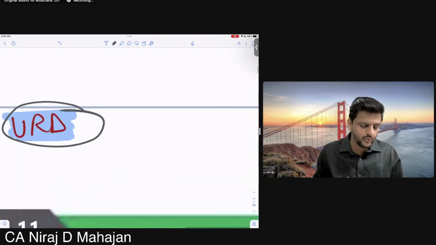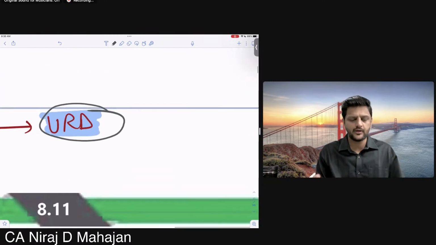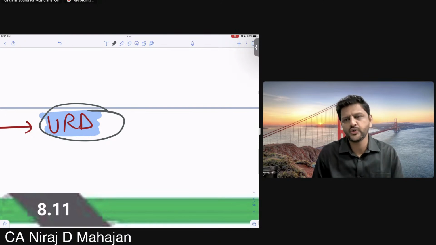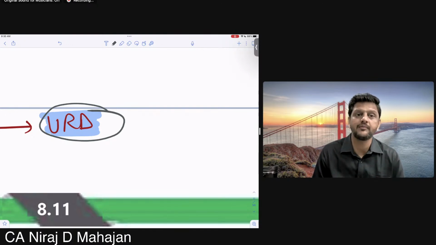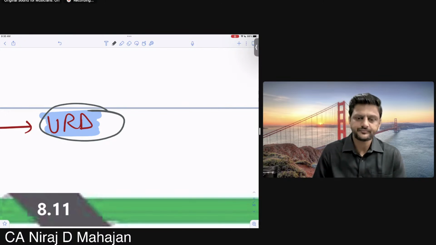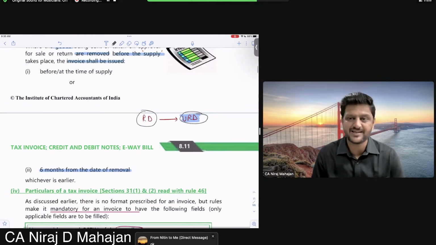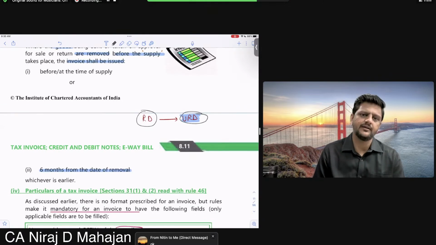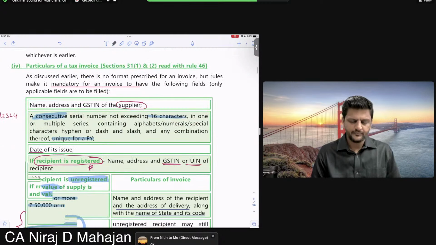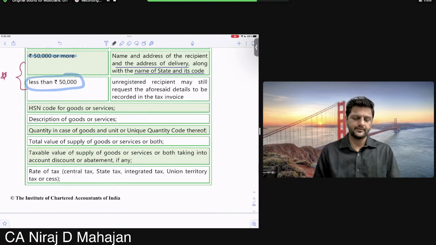So again there arises a doubt that if he buys items of 30 lakhs, 40 lakhs during the year and still is unregistered, are you getting my point? There is a good chance that he is selling it but not showing it as a supply, or he's still not getting himself registered. So on the basis of purchases, the department can understand that this person might be liable for supply also or registration also. That's why we require details of the recipient.